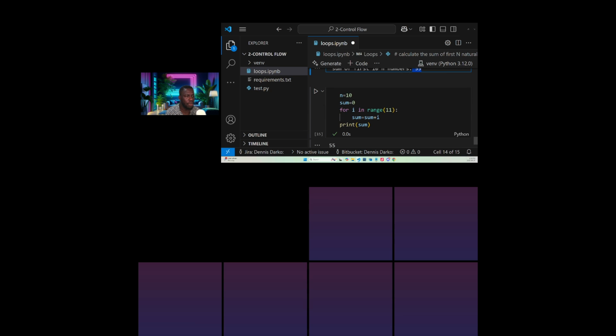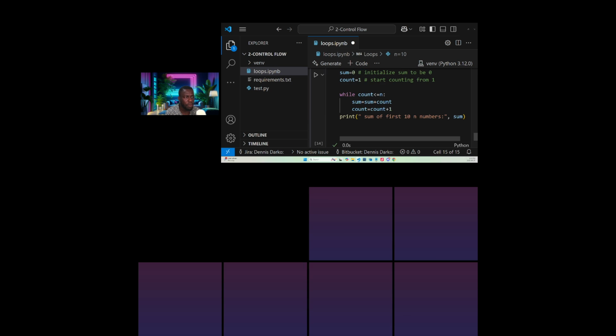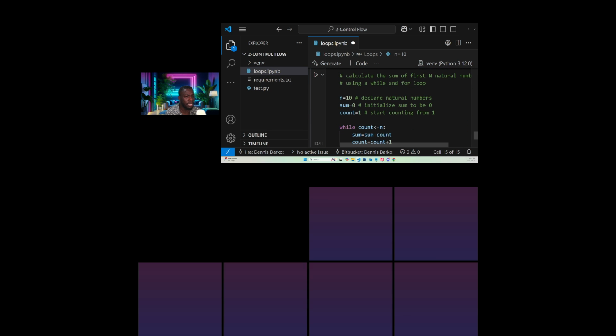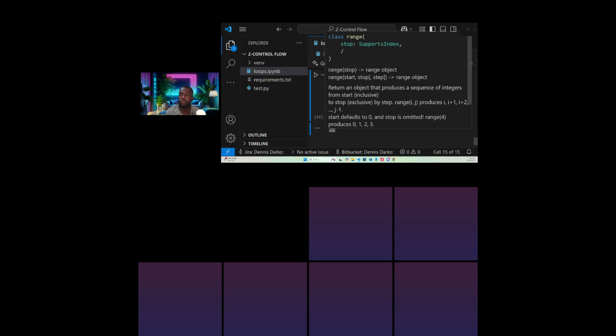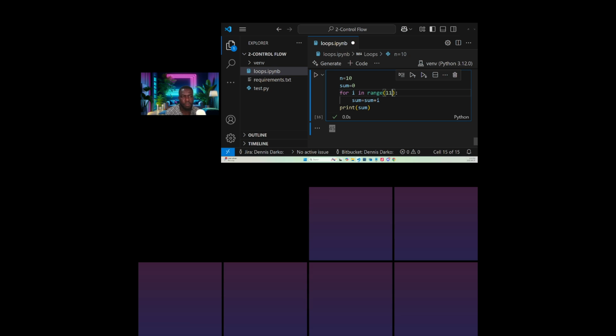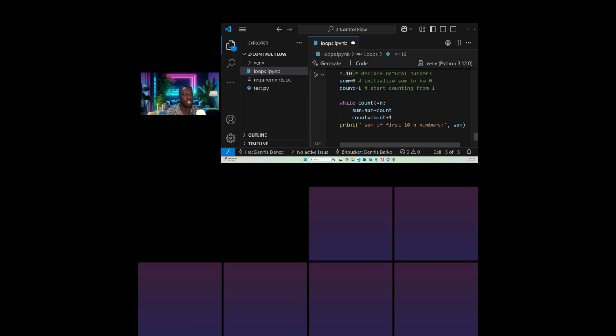But this time around, we are setting the range to be 11 because we want a temporary store so that we can get the exact 10. If we set here to be 10, we will get a different result, not 55. Because we want to get the same result, since we set the first n numbers and initialized the n to 10, we declared the variable to be 10. So here should be 11, so we get the range of 0, 1, 2, 3, up to 10. Then 11 will not be included, and based on that, we should get 55. So you can use for loop like this, and you can use while loop as well.